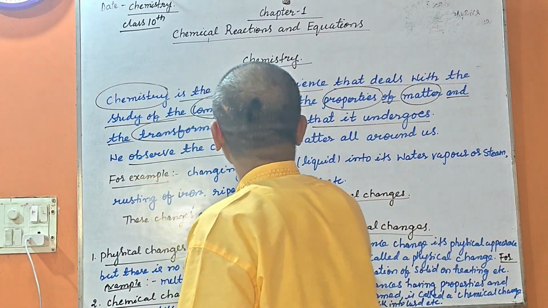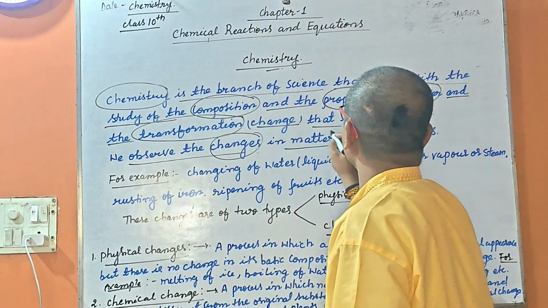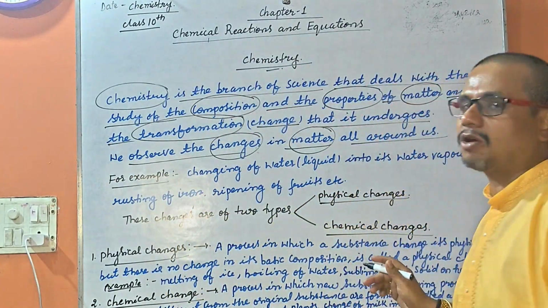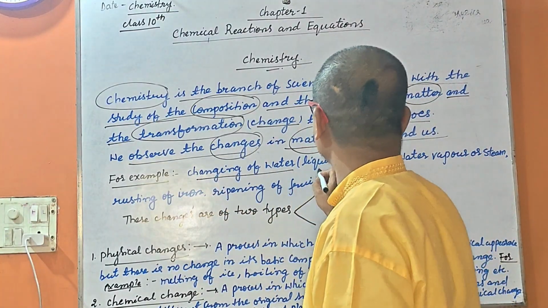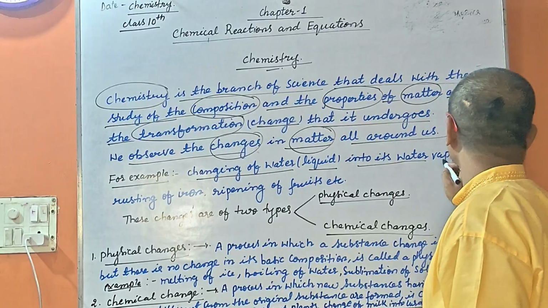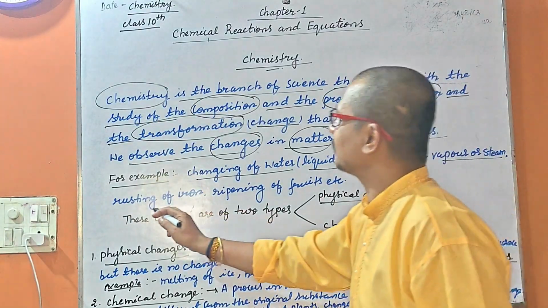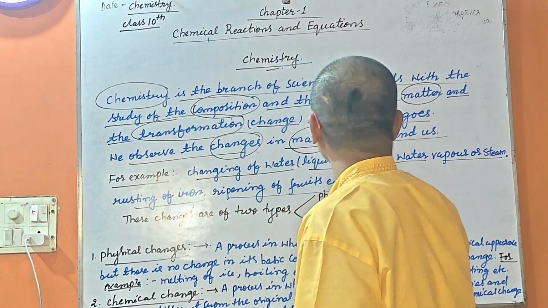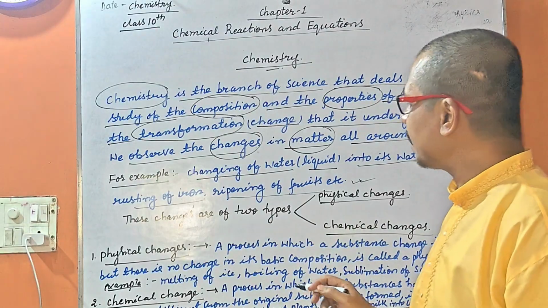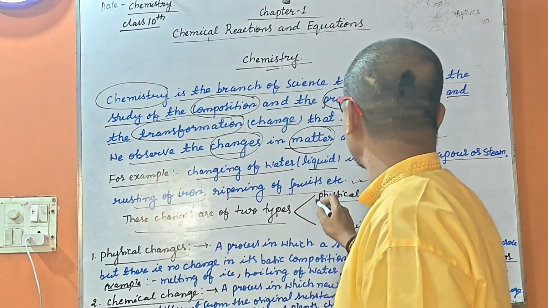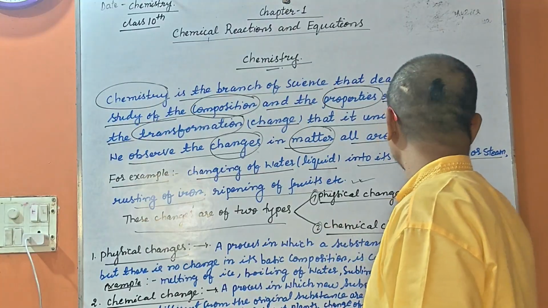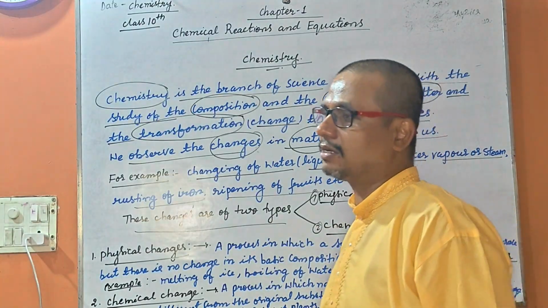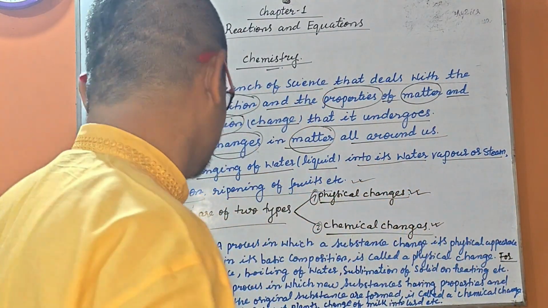We observe changes in matter all around us, in our surroundings. For example, changing of liquid water into water vapor or steam, rusting of iron, ripening of fruit. These changes are of two types: first is the physical change and second is the chemical change. Right now let us discuss the first one, the physical change.